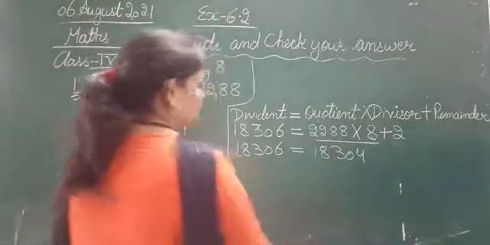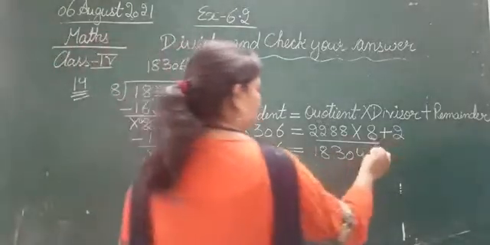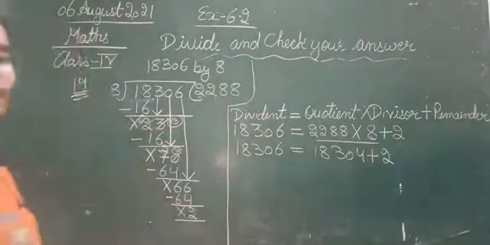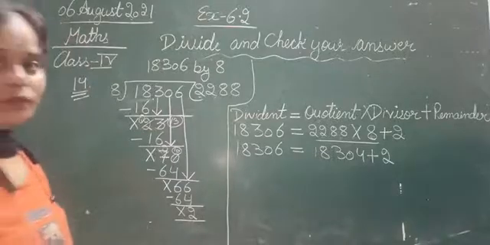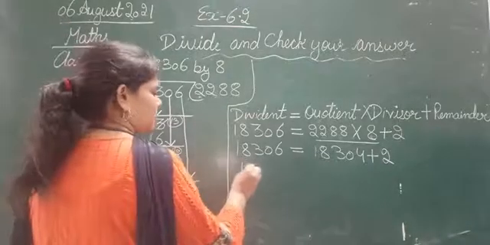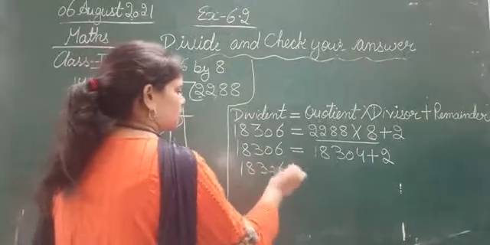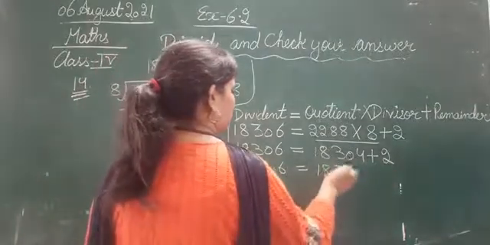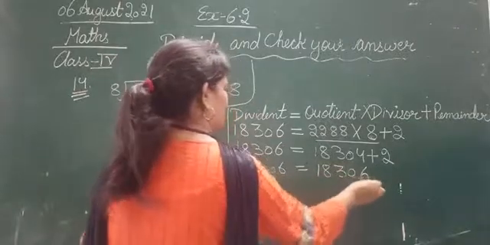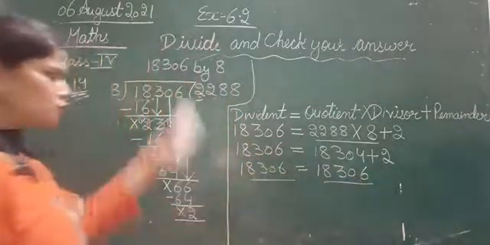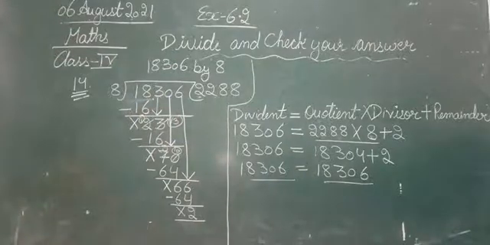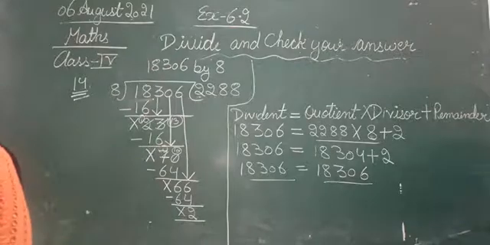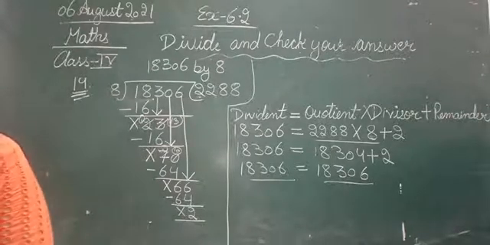Next, plus 2 is also there, so we will write that as it is here. When we add 2 to 18,304, what will it become? Here, as it is, 18,306 is equal to 18,304 plus 2, that is 18,306. See, now both the terms are equal. That means the division we have done is completely correct. So the division that we have done is correct. Okay, so write this as it is.